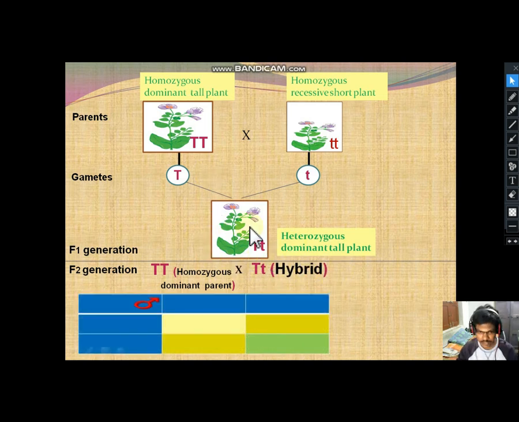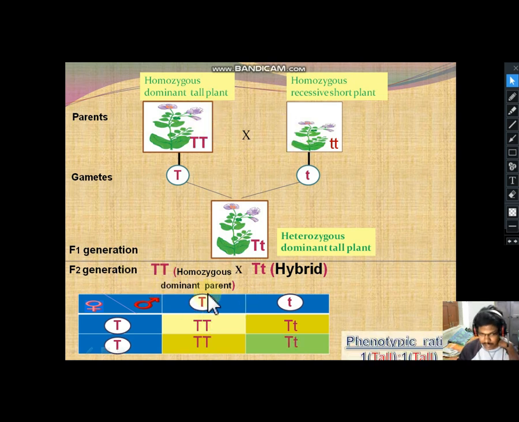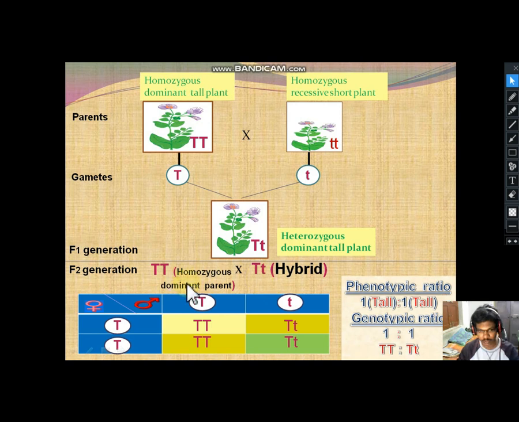This hybrid is crossed with either capital T, which means homozygous dominant tall plant, or homozygous recessive short plant, that is backcross. Here it is capital T, one of them you have taken here, and the homozygous dominant parent is crossed with the hybrid plant, heterozygous plant.